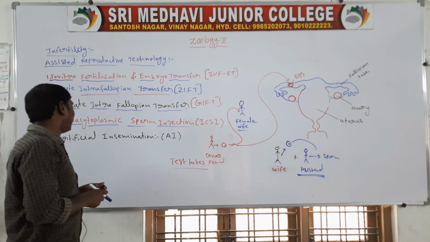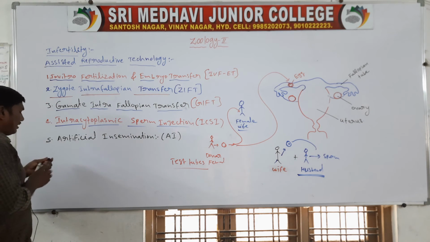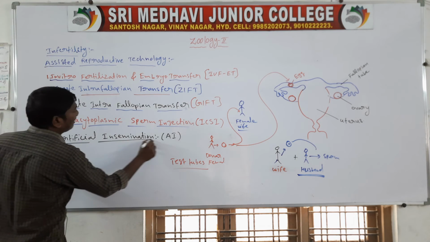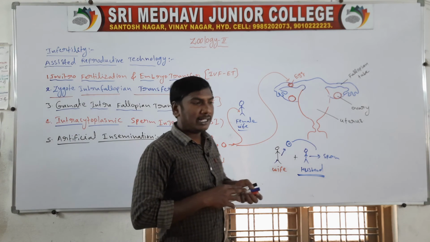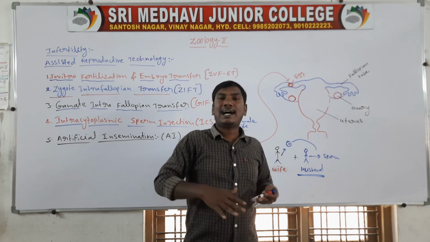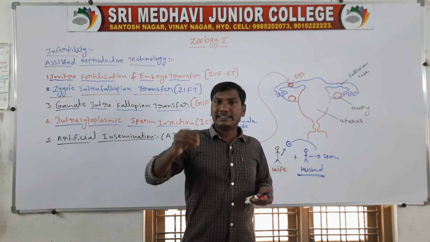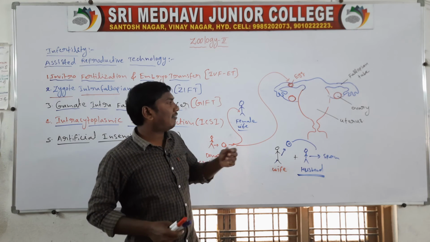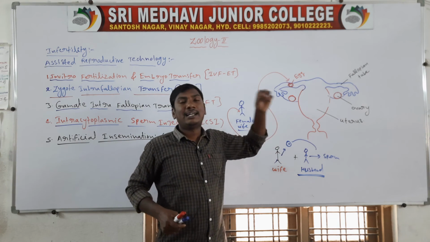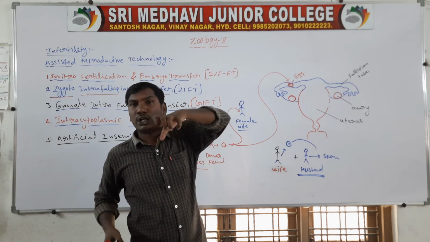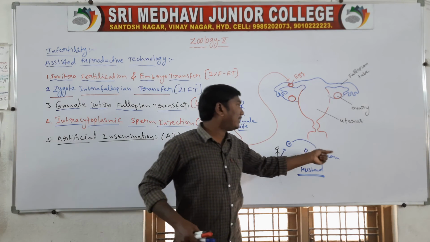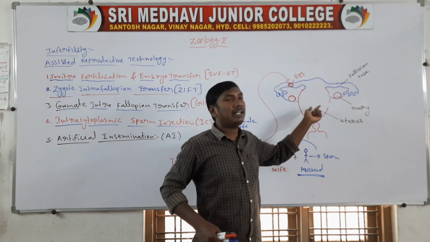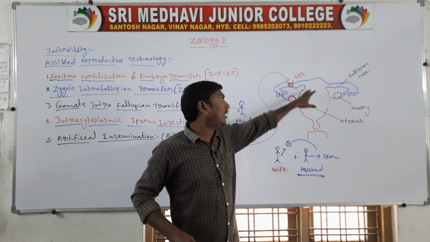Next, the last one, artificial insemination. Artificial insemination means that when the sperm motility or sperm count is decreased, donor sperm is taken from a donor, and that sperm is directly inserted into the wife's uterus.